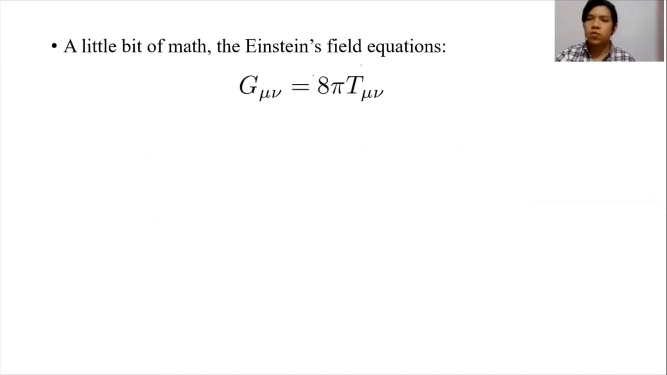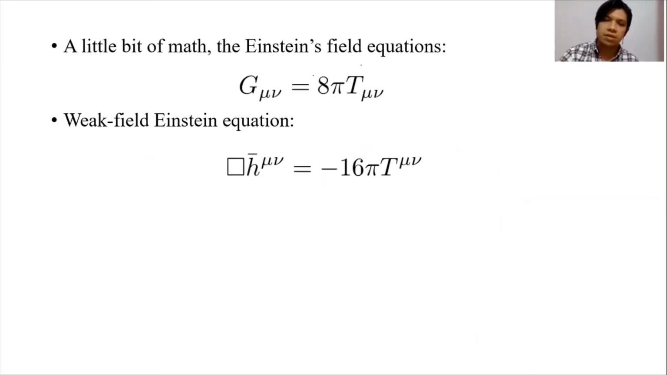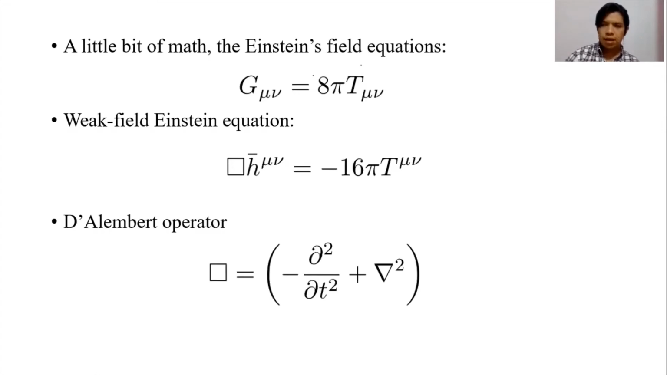Now, if we want to have a more formal and mathematical definition of gravitational waves, we should start with the Einstein field equations, more precisely with the weak field equation that is similar to the first one, but in this case we are far away from the source. And we could remember what the d'Alembert operator is, and it appears on the screen.